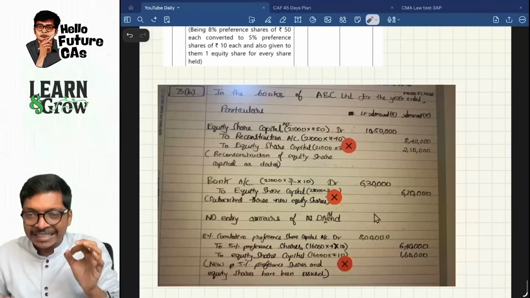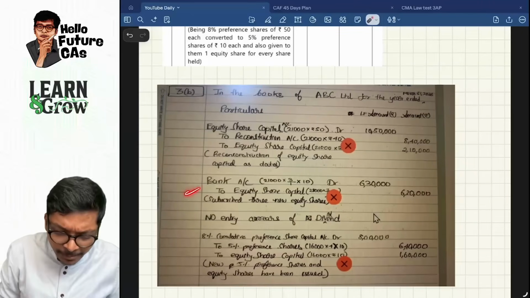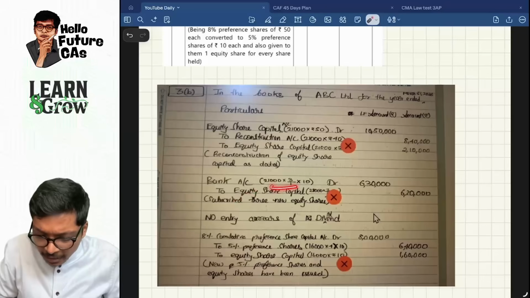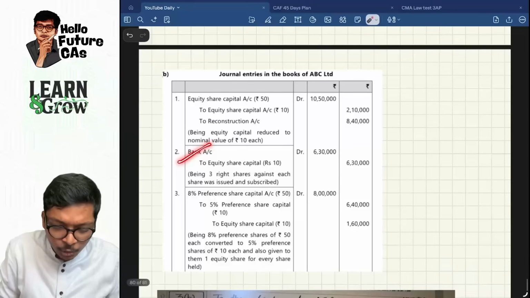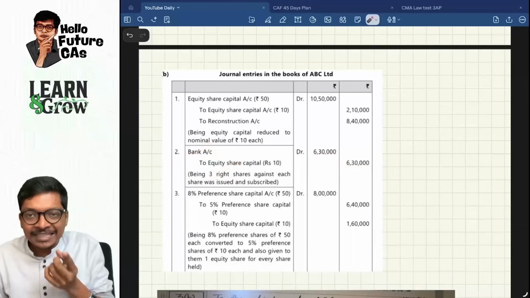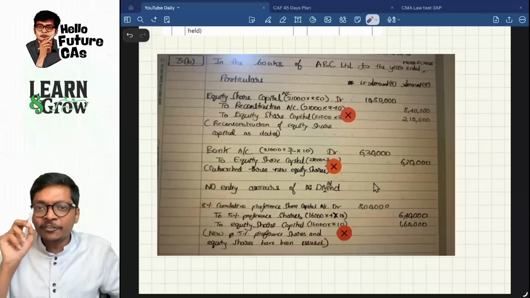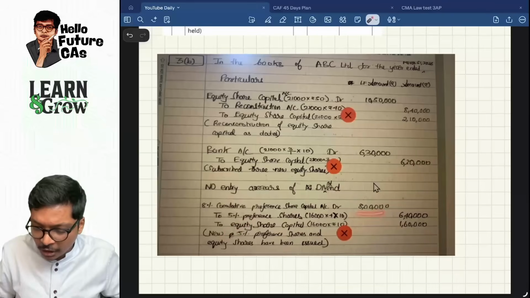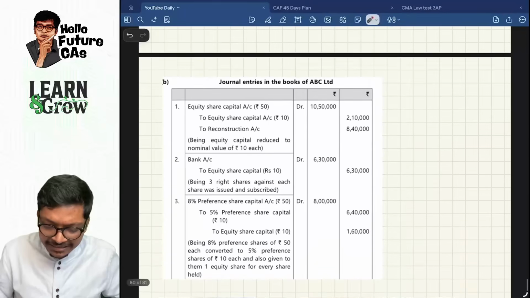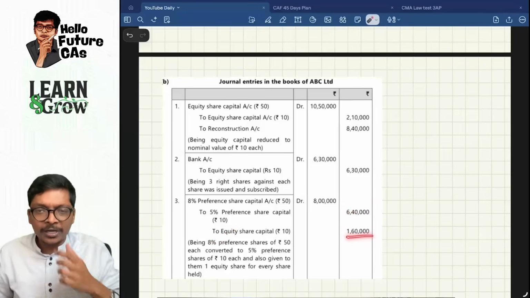Basically, the student, in internal reconstruction, in the entry that he passed, wrote the journal entry, bank account to equity share capital, along with computation over here, 6 lakh 30. Same thing over here: bank to equity share capital 6 lakh 30 is there in the suggested answers of ICA. Come down, 8% cumulative preference shares to 5% preference shares to equity share capital: 8 lakhs to 6 lakh 40, 1 lakh 60. Same thing over here: 8% preference shares 8 lakhs, then to 5% preference shares 6 lakh 40, to equity share capital 1 lakh 60.